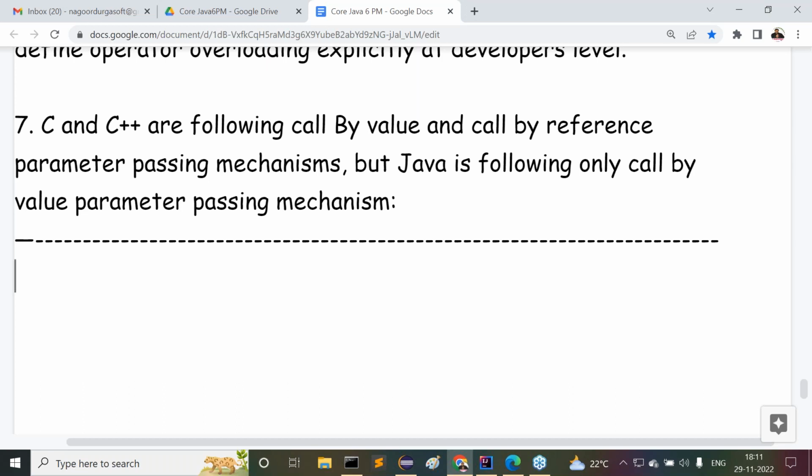Before understanding whether C, C++, and Java are following call by value or call by reference, first we have to understand what is call by value and what is call by reference. What exactly is the meaning of call by value, and what is the meaning of call by reference? Here we have to understand these points. All right, sir, understand it clearly.